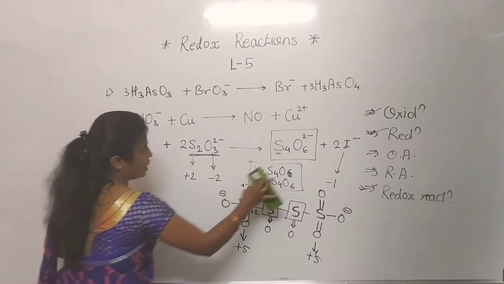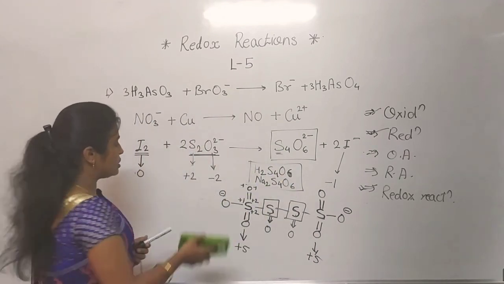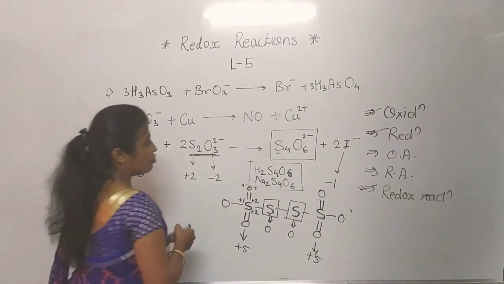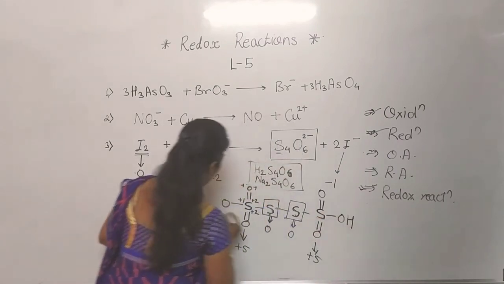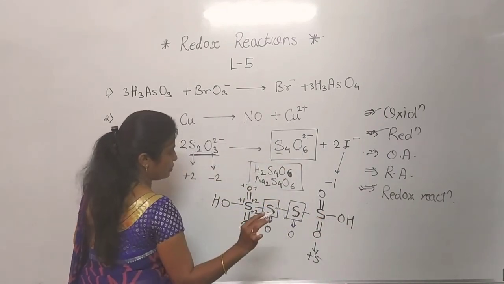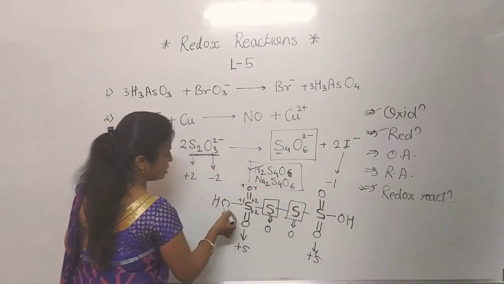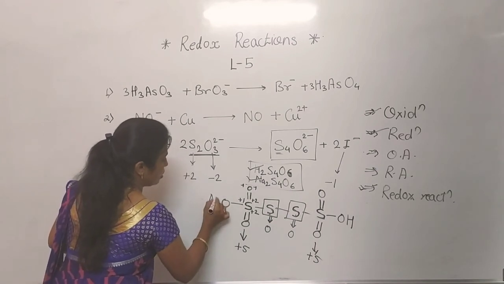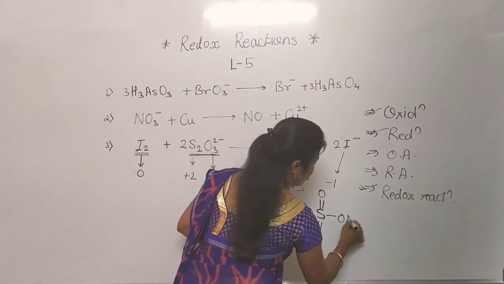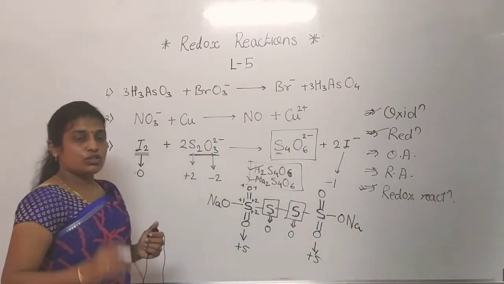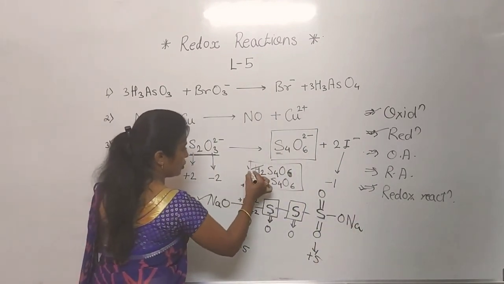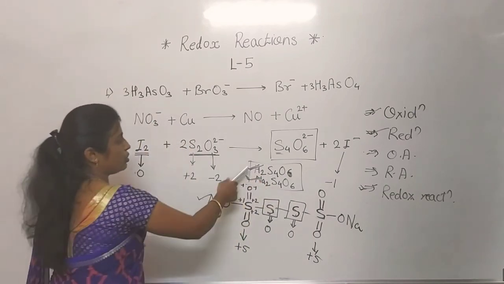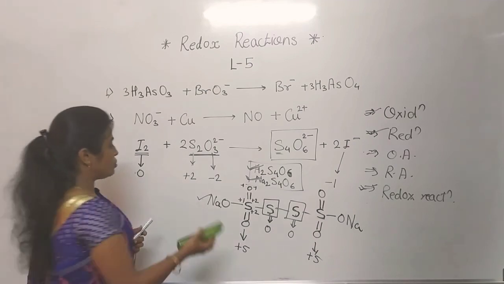Okay, keep in mind. Now see here, why the situation is the same for these two also: instead of O minus, we have to write H and H here. The same oxidation number will be there, but only if this complex is there do we have to draw the structure like that. If it is there, then we have to take Na, and here also we have to take Na. Clear to everyone? So in this way, we can find the oxidation number for these different examples. These examples are very important for competitive exams. Okay, now see the next one.